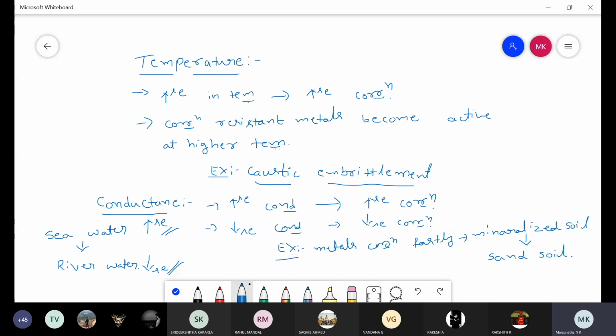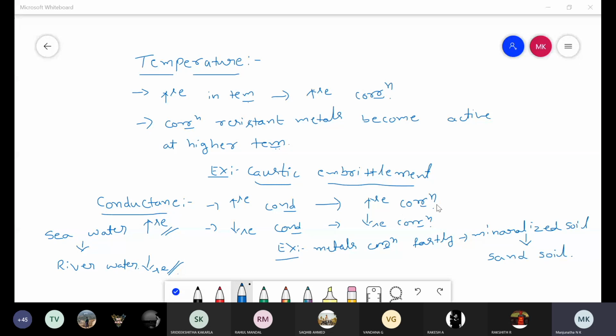So this is about the next topic, that is factors affecting rate of corrosion. Primary factors: nature of metal, nature of corrosion product, and another one is area of anode and cathode. Next one is secondary factors. One is pH, another one is temperature, and another one is conductance.